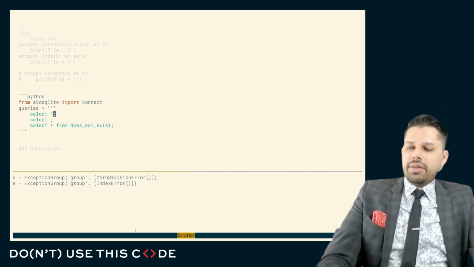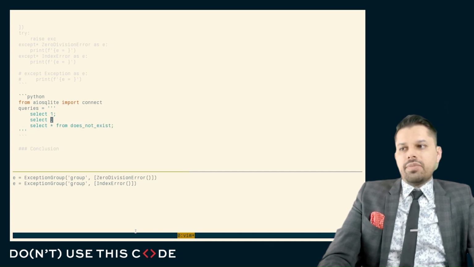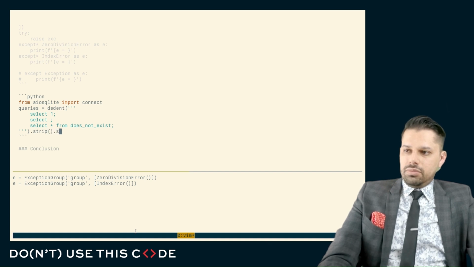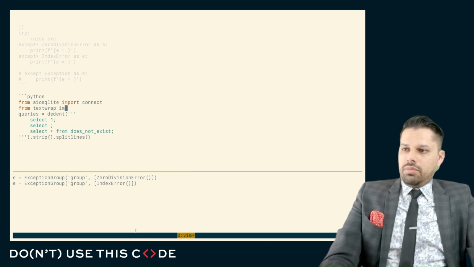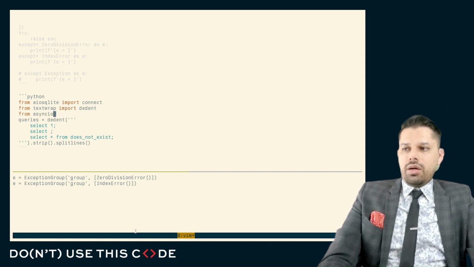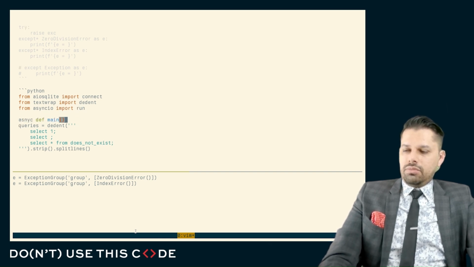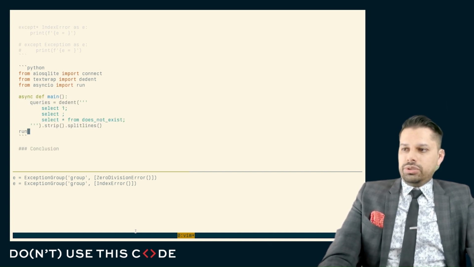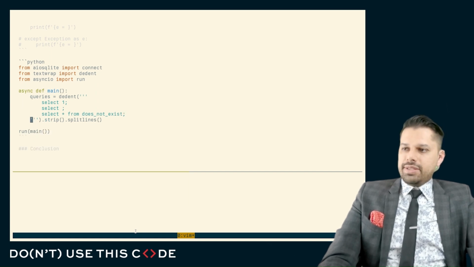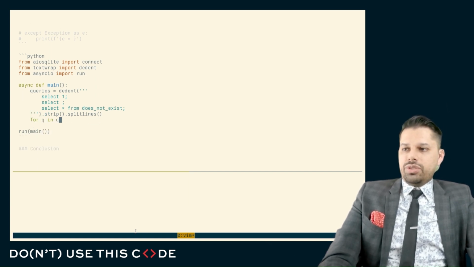So here, this is fine. This is a syntax error, and this one's going to be some other database error. Let's dedent this, like that. And let's put this into our asynchronous entry point, like that. Let's launch into our entry point. And let's say for each one of these queries, we're going to run them against our database.